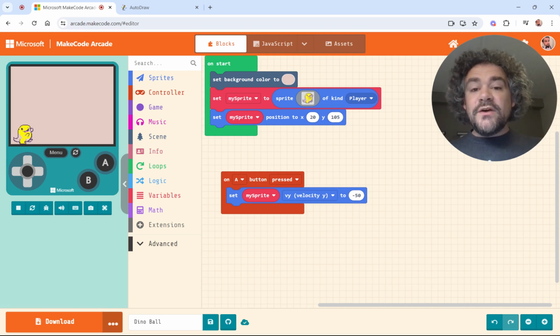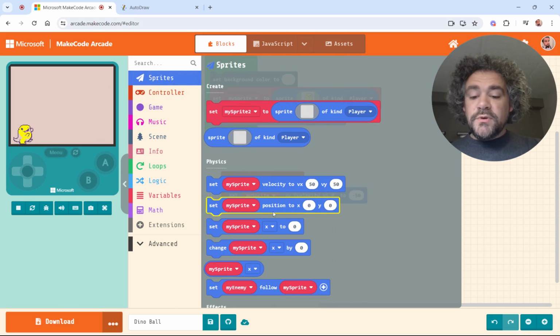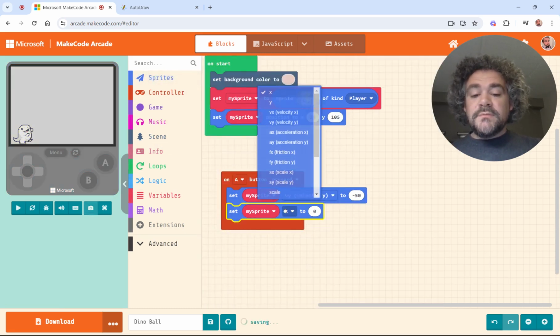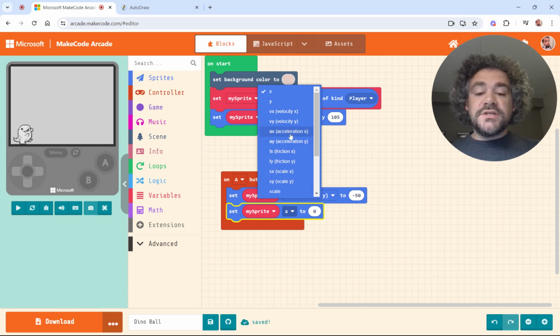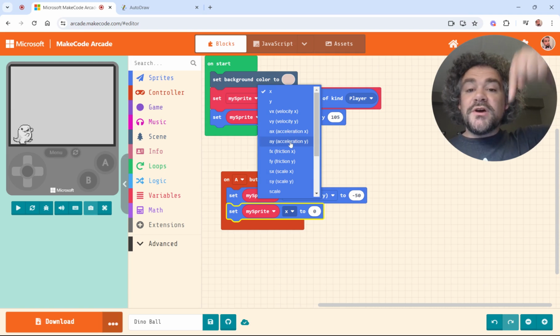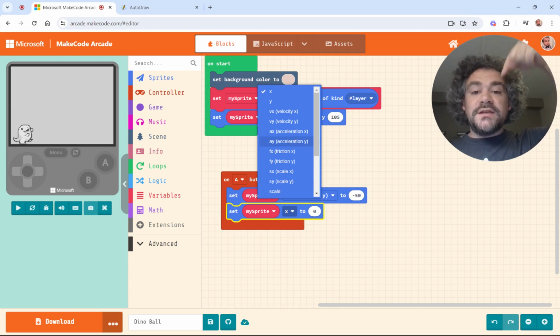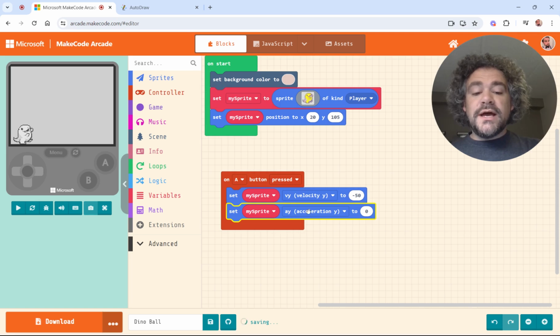All right, now we need him to fall back down. We need him to have gravity. So I'm going to, in that same area where he jumps, I'm going to give him acceleration. So I'm going to set, I'm changing x to acceleration. So remember, we have two directions still, acceleration x and acceleration y. We're talking about gravity, which is pulling him down, right? So that is the y direction. So I'm going to give him acceleration y.